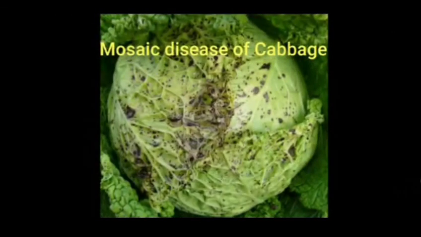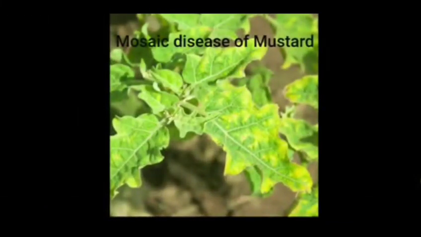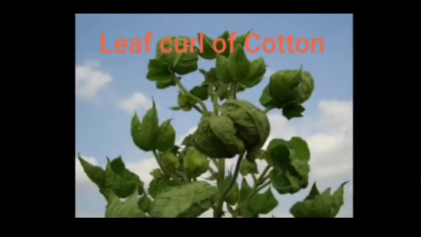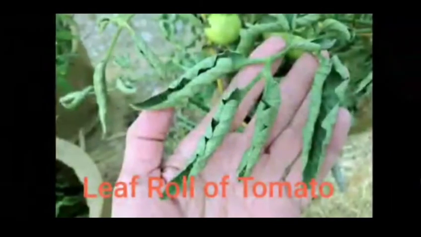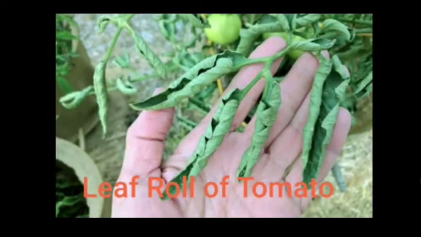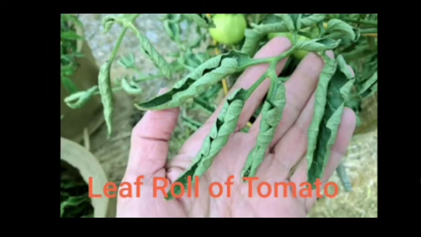You can see in the picture mosaic disease of cabbage, mosaic disease of mustard, leaf curl of cotton, how the cotton leaves are curled, and the leaf roll of tomato, see the rolling of tomato leaves.